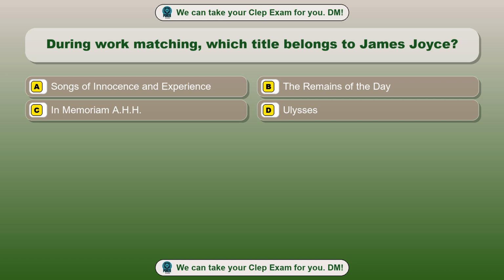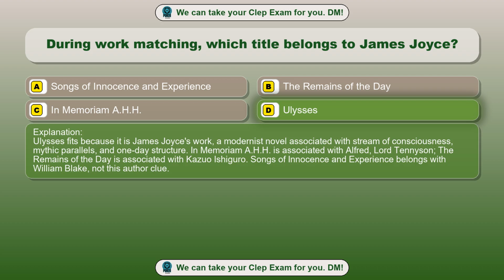Question 97. During work matching, which title belongs to James Joyce? Option A. Songs of Innocence and Experience. Option B. The Remains of the Day. Option C. In Memoriam A.H.H. Option D. Ulysses. The correct answer is option D. Ulysses. Ulysses fits because it is James Joyce's work, a modernist novel associated with stream of consciousness, mythic parallels, and one-day structure. In Memoriam A.H.H. is associated with Alfred, Lord Tennyson. The Remains of the Day is associated with Kazuo Ishiguro. Songs of Innocence and Experience belongs with William Blake, not this author clue.